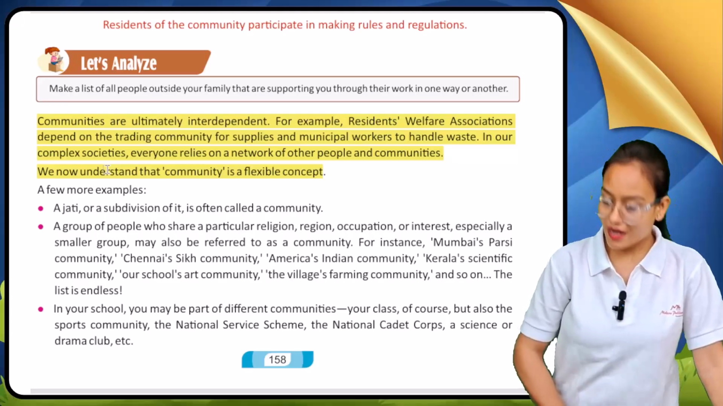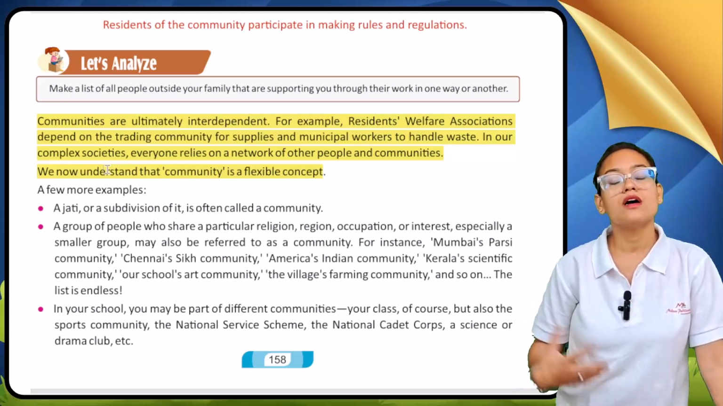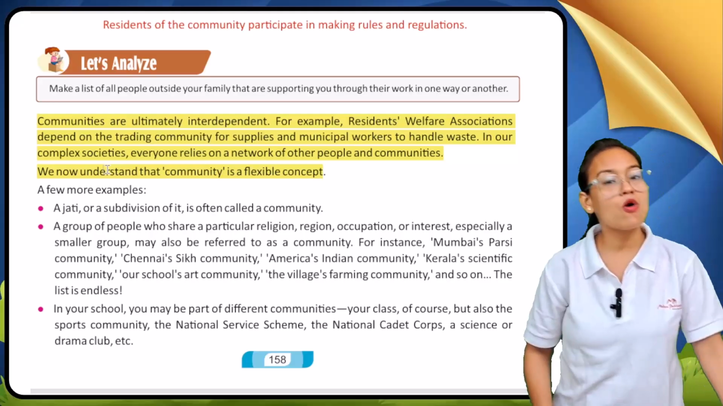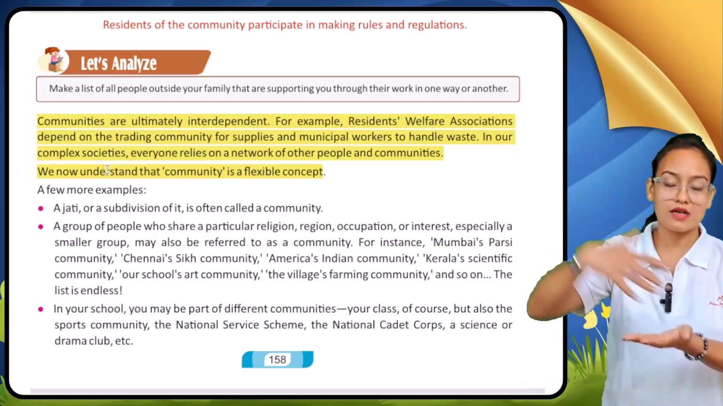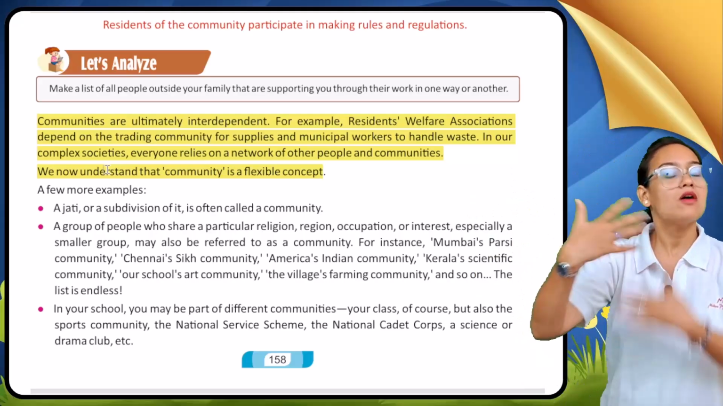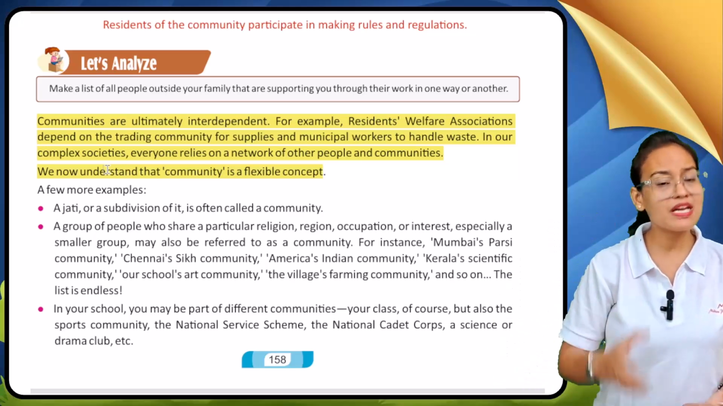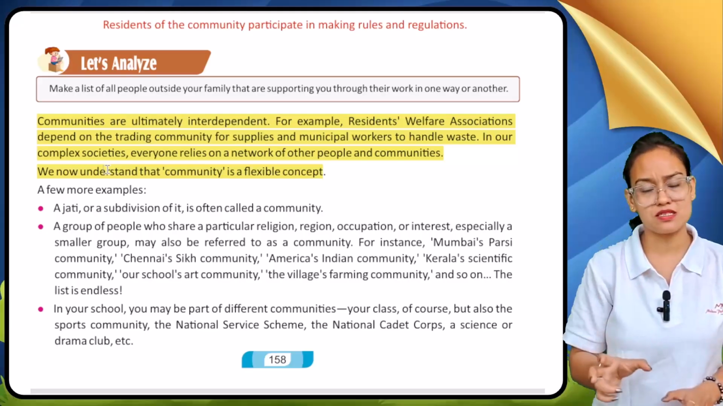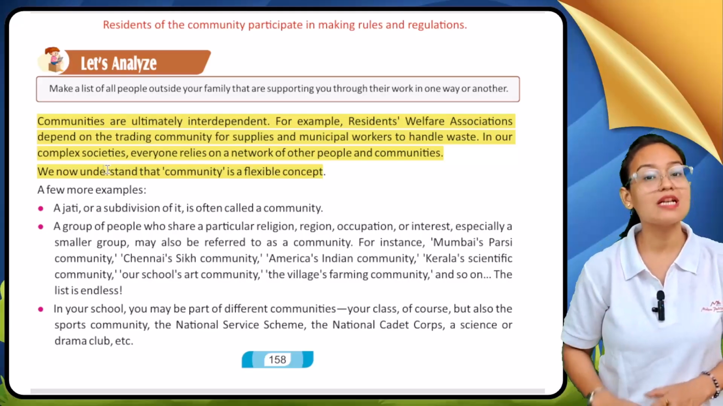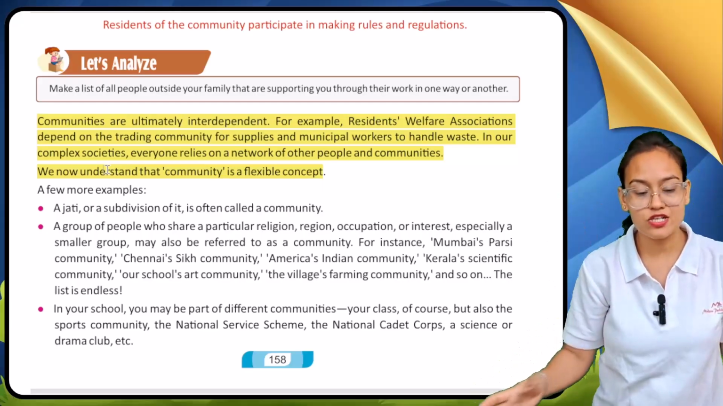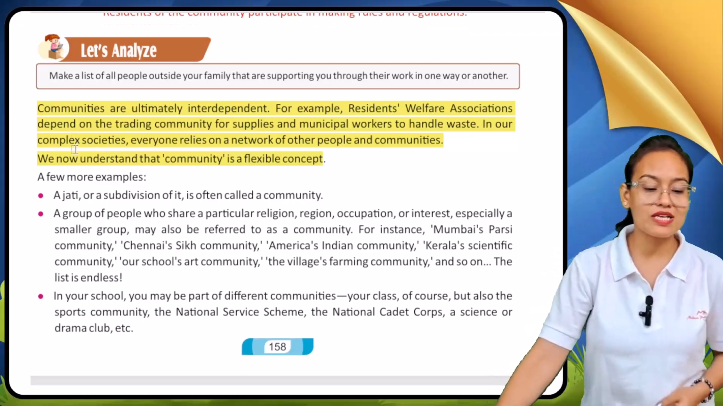Now see, in our society, my dear student, those who live in urban areas all have to depend on each other, because if any person is absent, the whole chain will be disturbed. A few examples you can see here, my dear student.